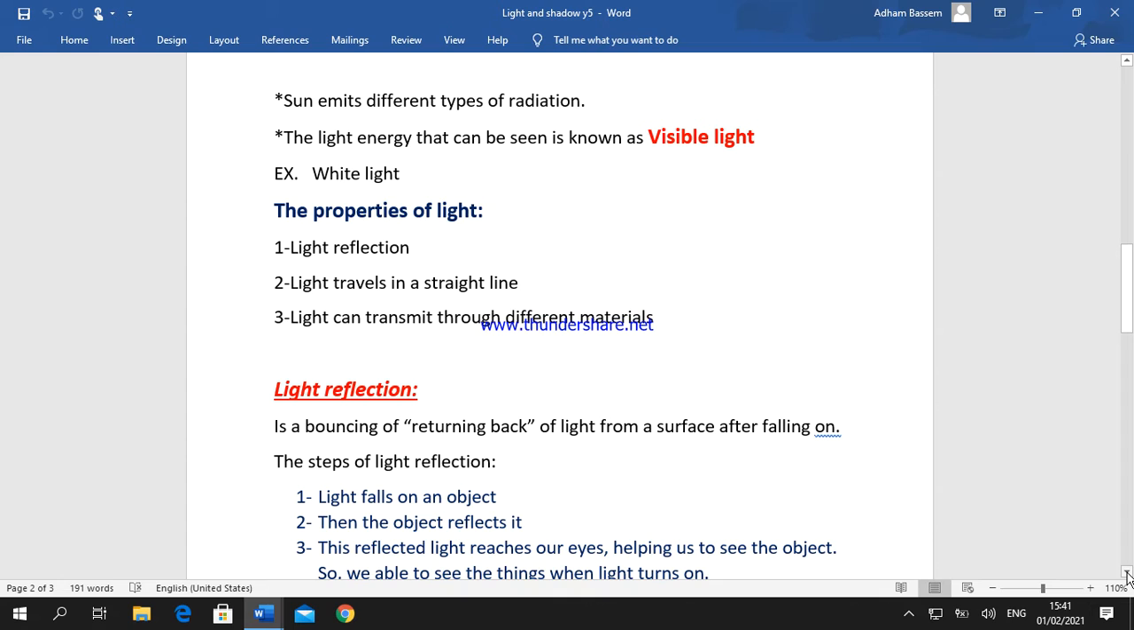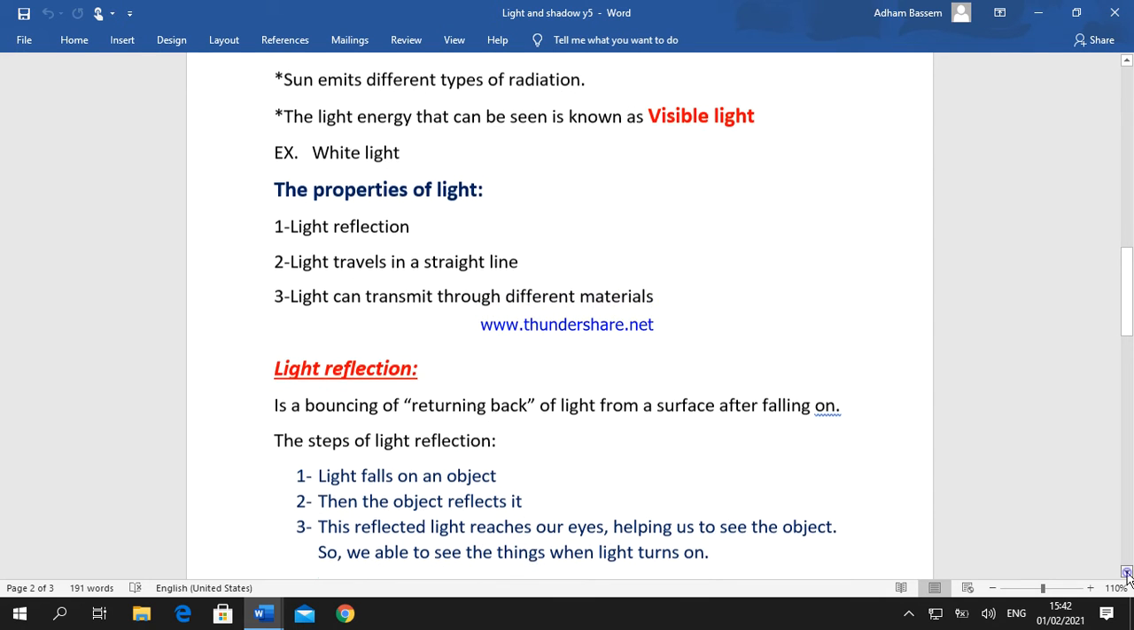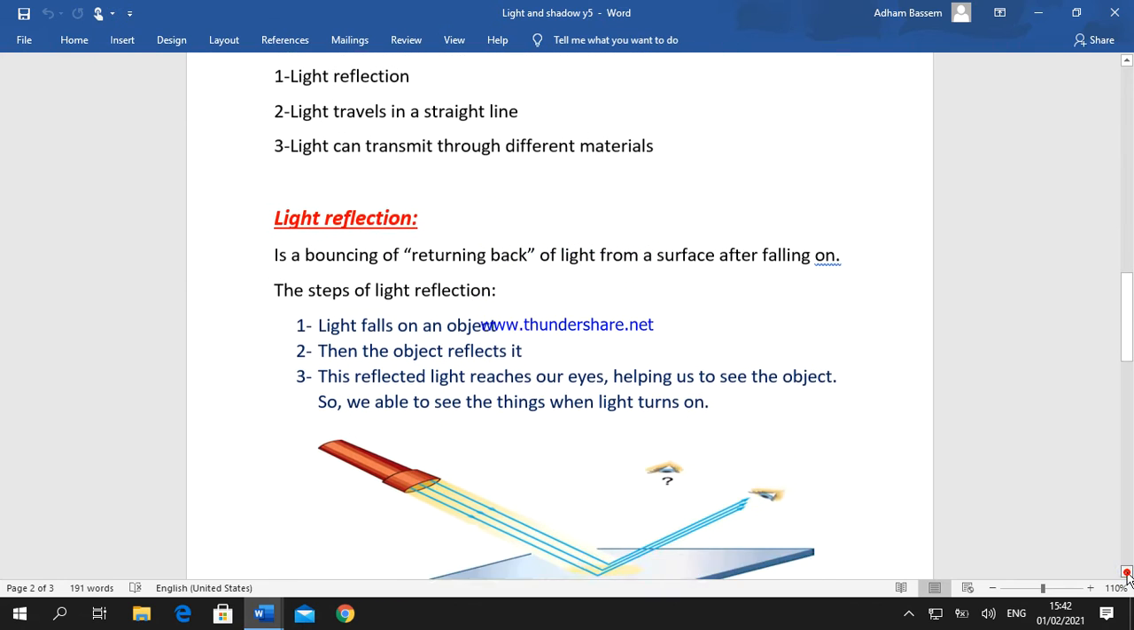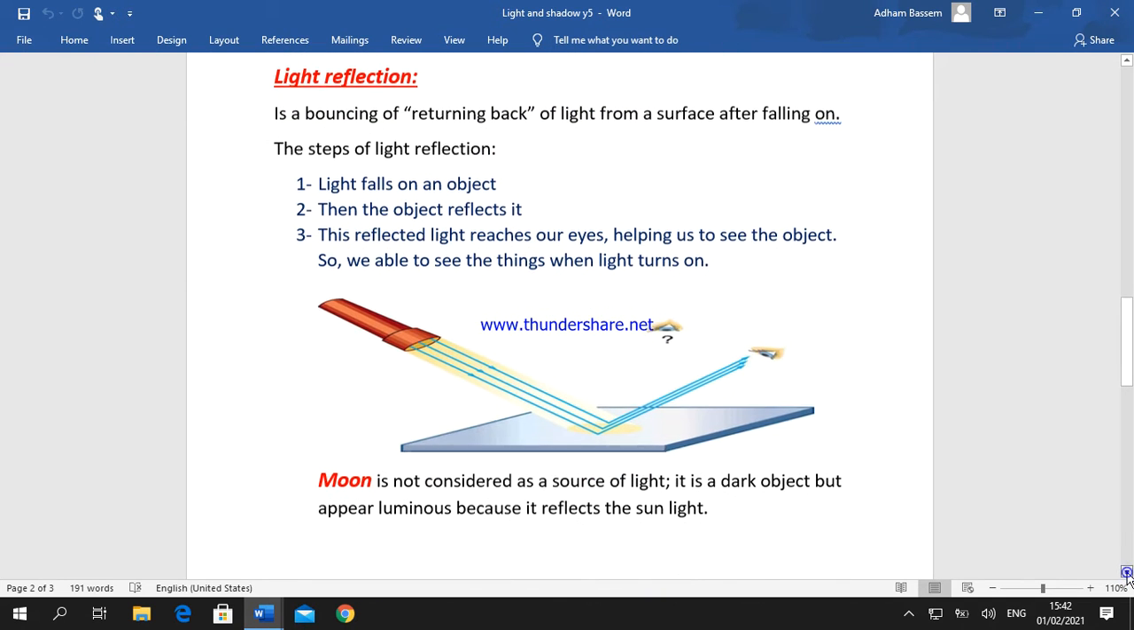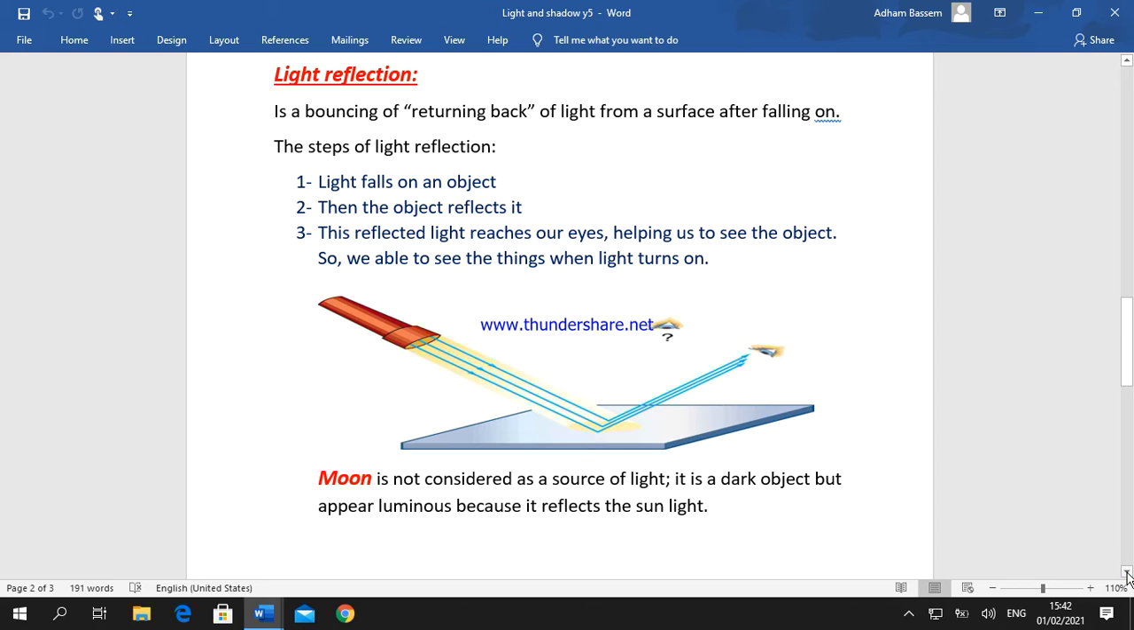In this lesson, we will talk about the properties of light, the characteristics of light. Number 1, light reflection. Number 2, light travels in a straight line. Number 3, light can transmit through different materials. We will talk about each property in detail. Let's start with light reflection. Look at the figure to understand what is meant by light reflection.